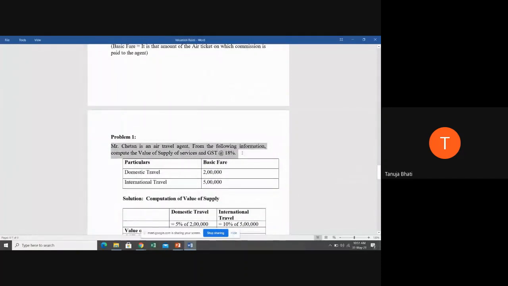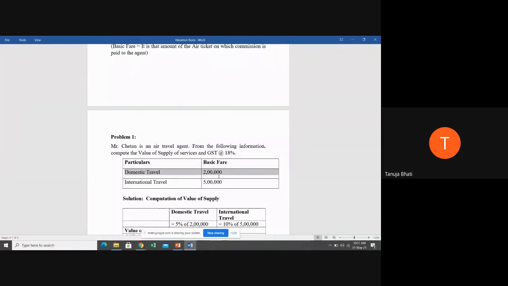So let us see a problem on this. Mr. Chetan is an air travel agent. From the following information, compute the value of supply of services and GST at the rate of 18%. Domestic travel, the basic fare is 2 lakh rupees. Can anyone tell me what is going to be the value in case of domestic fare? What is the value I will take on which I'm going to charge GST?